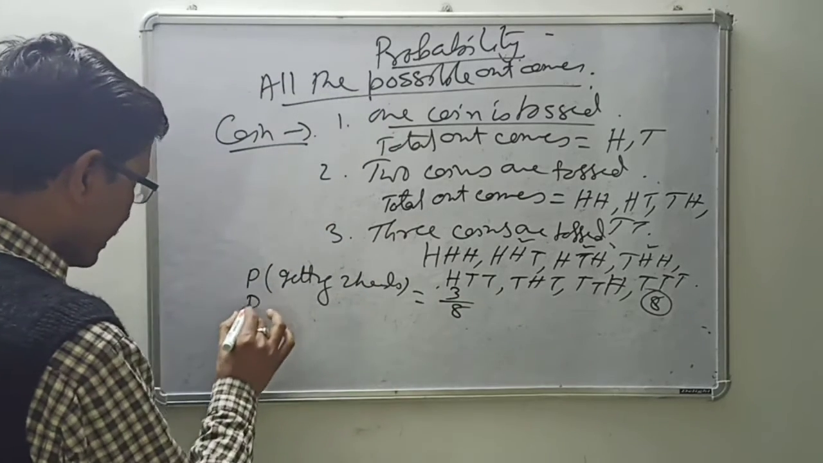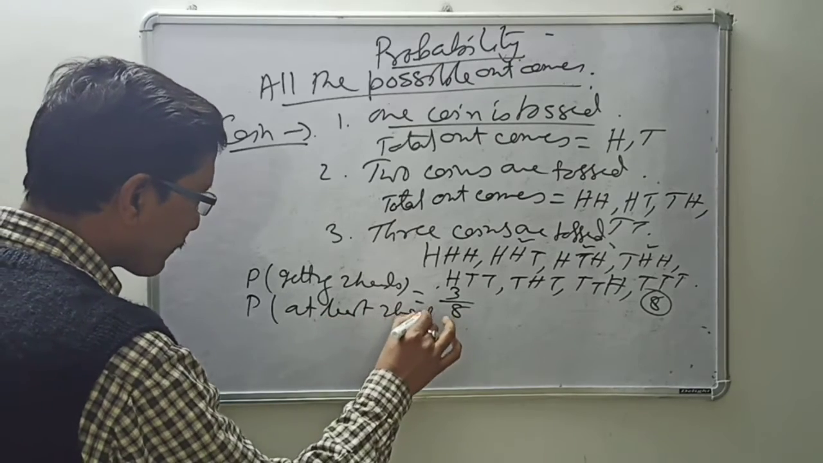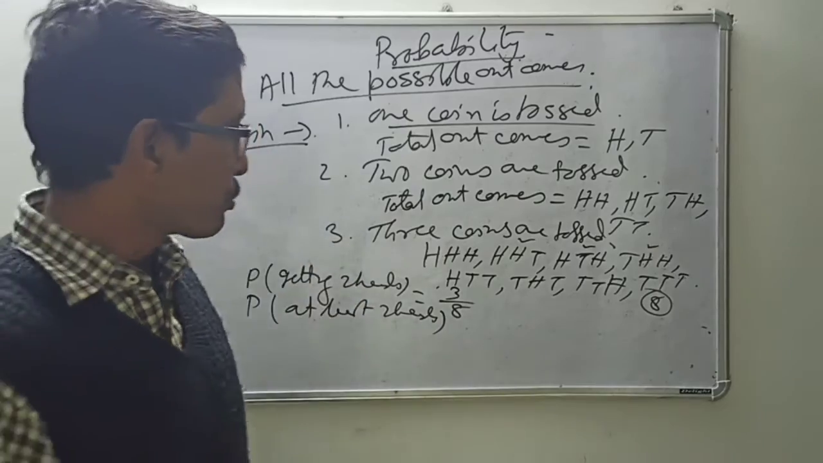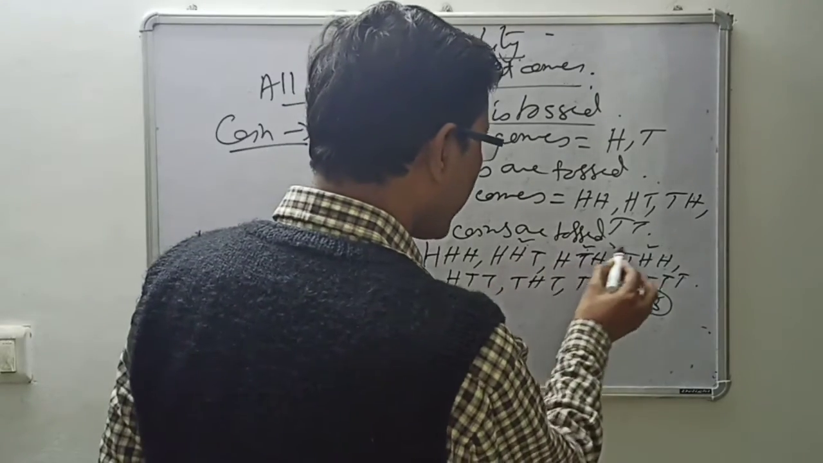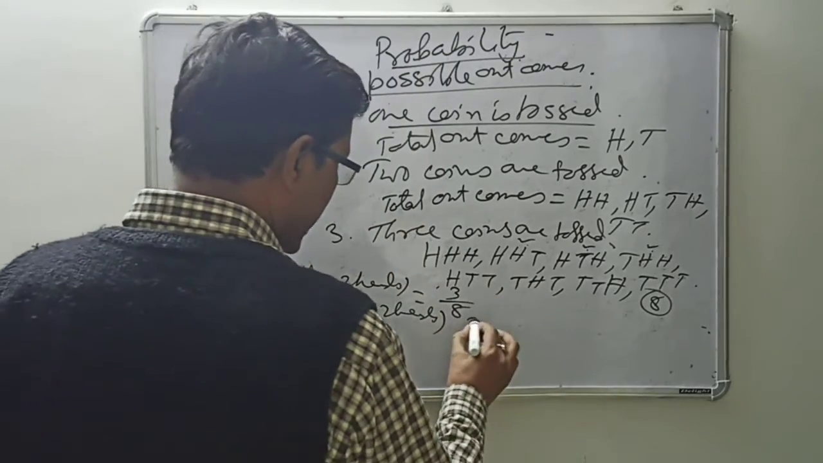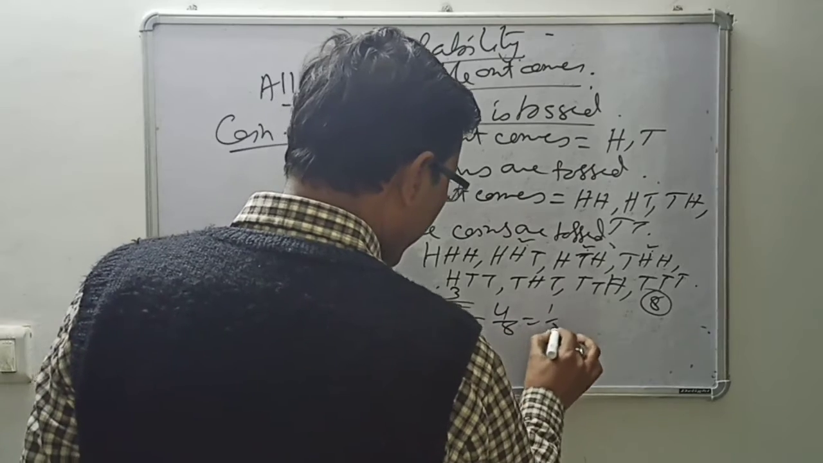But if it is asking at least 2 heads, meaning minimum 2 heads, 2 heads or more. So look, 2 heads is these 3, and more means 3 heads, that is this one. So it will be 3 plus 1 is 4. So 4 by 8 or 1 by 2.